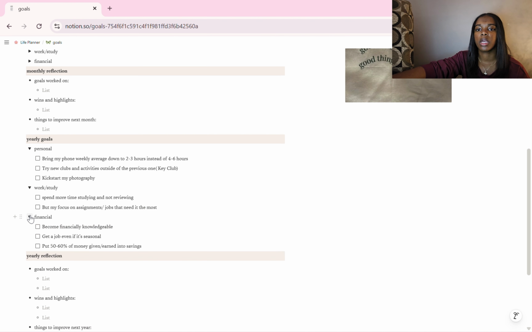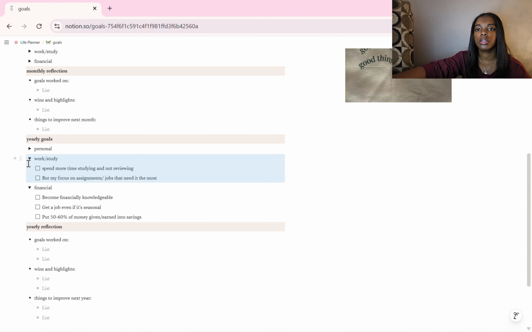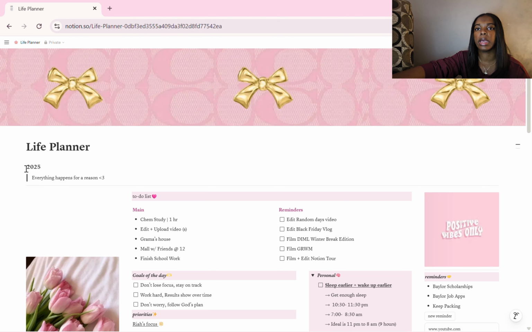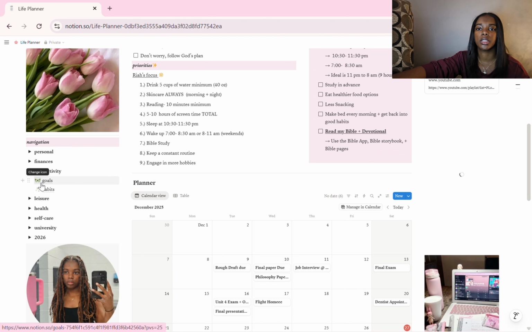I have my yearly goals too. So I kept out my photography, I just didn't do that. Well, I'm working towards it still. Try new clubs and activities, spend more time studying and not reviewing. Just things that I want to accomplish. I kind of revamped them throughout the year so they're not all super consistent.